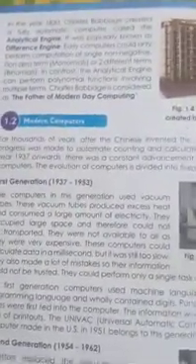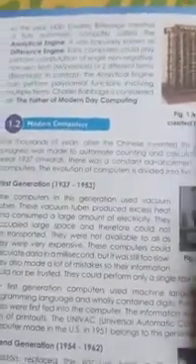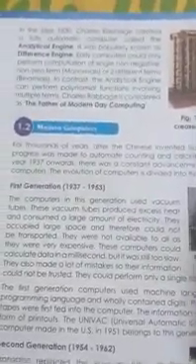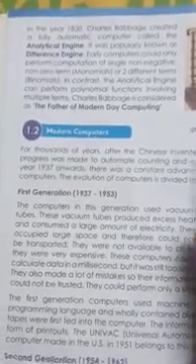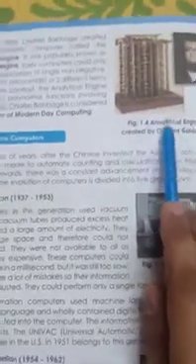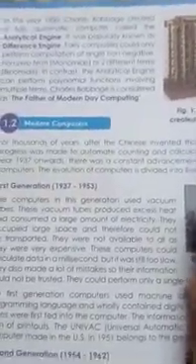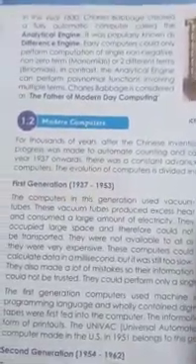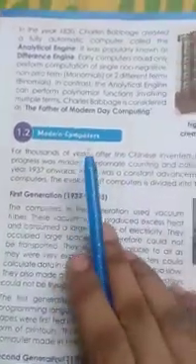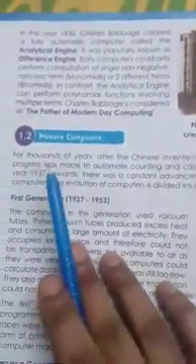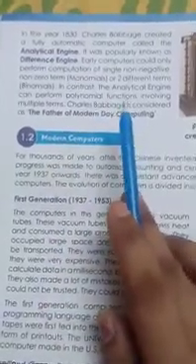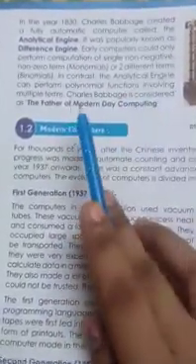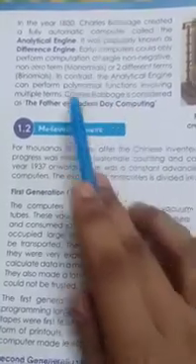Is this clear, everyone? But this is the first device in which we can add negative numbers, characters, letters, all these things given as input in this analytical engine. In contrast, earlier machines and devices did not take input like this, numbers and characters, but the analytical engine can perform polynomial functions.